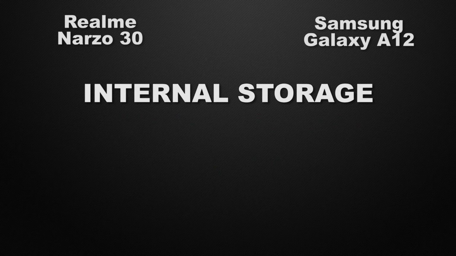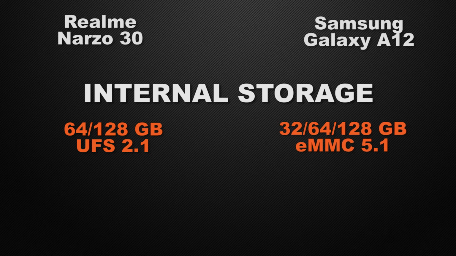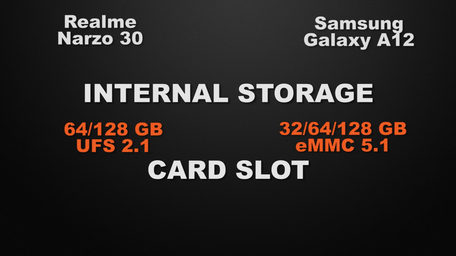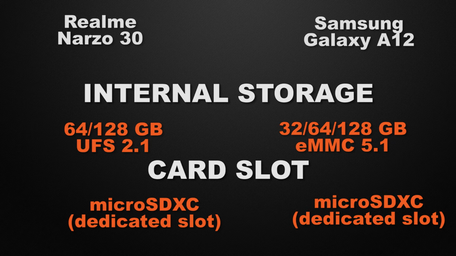Let's talk about the internal storage of the devices. Narzo 30 comes with 64 and 128 GB of storage, whereas A12 has 32, 64 and 128 GB of storage. So the winner here is Narzo 30 because it has faster read and write speed. And about the external storage of the devices, Narzo 30 has a dedicated card slot, whereas A12 has a dedicated card slot too. So it's a tie here.